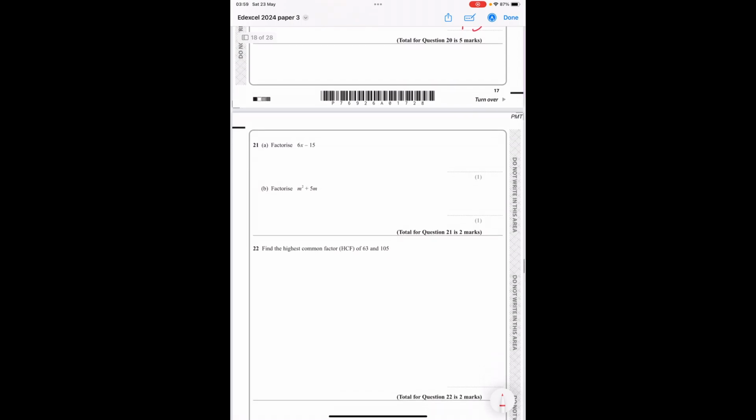Factorise 6x minus 15. Now these can both be divided by 3. So I'm going to take 3 out, and that is going to give me 2x minus 5. Factorise m squared plus 5m. I can factorise out m, and that's going to give me m plus 5.